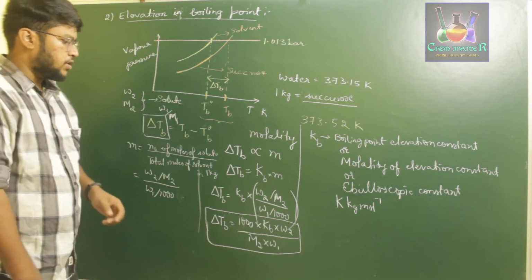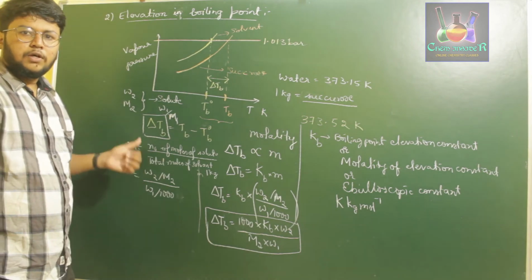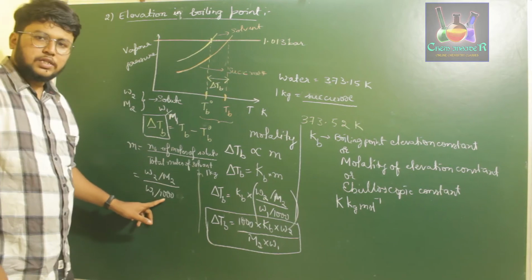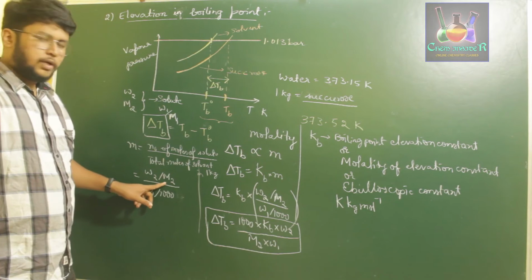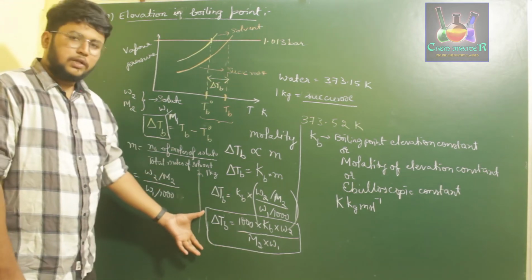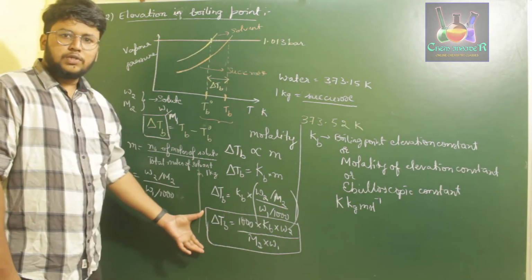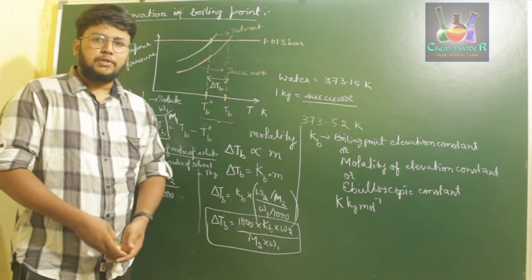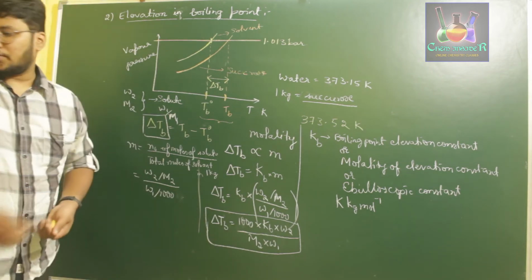Molality of a solution is given as the number of moles of solute divided by the mass of solvent in 1 kg. So that 1 kg is nothing but 1000 by W1, and the moles of solute are W2 by M2. So we'll substitute those values in the first equation of delta TB. We will obtain the equation which we can use in order to find the molar mass of the solute using the elevation in boiling point. Okay, so this is about elevation in boiling point. Next, we'll solve certain problems on this topic.